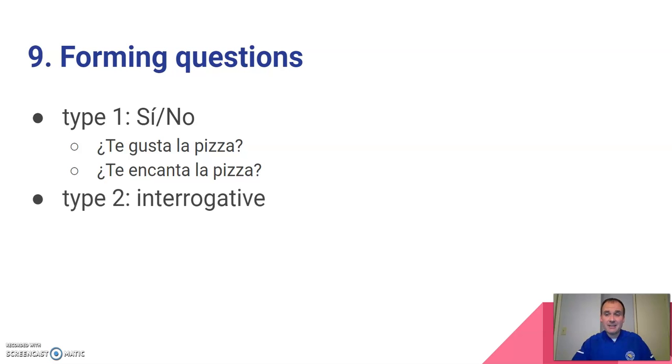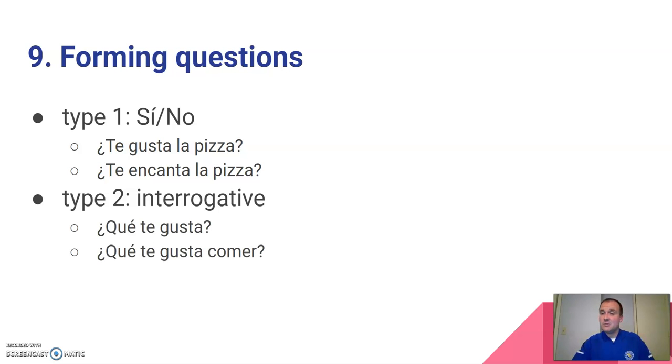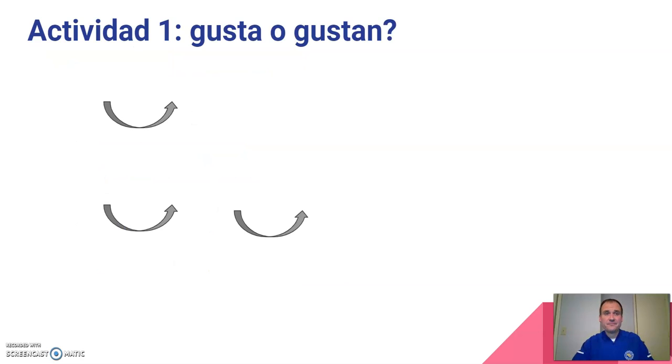If it's with an interrogative, our questions that aren't yes or no, we can do something like, ¿Qué te gusta? ¿Qué te gusta comer? ¿Dónde te gusta comer? So, what do you like? What do you like to eat? Where do you like to eat? So that requires more than just a yes or no answer.